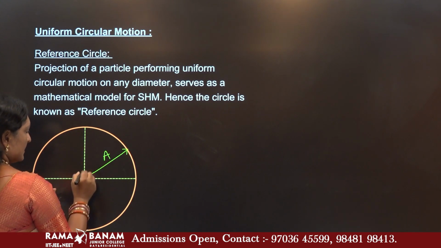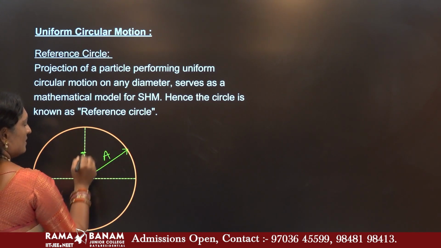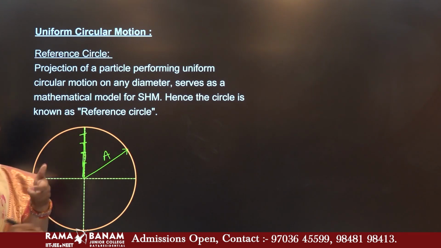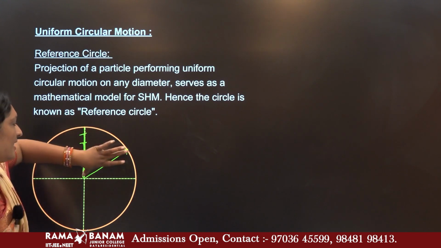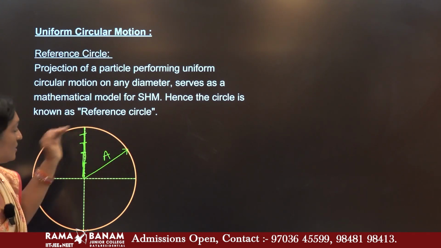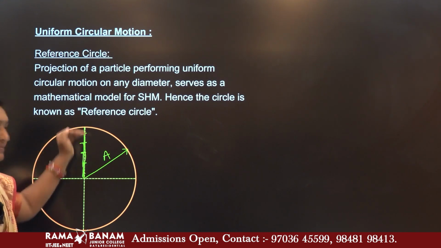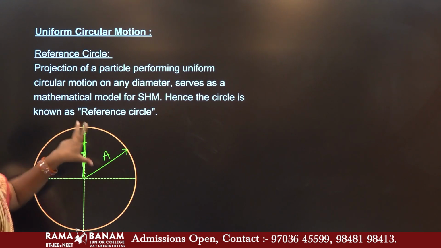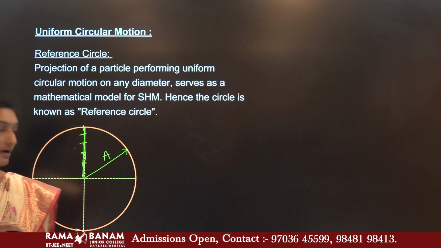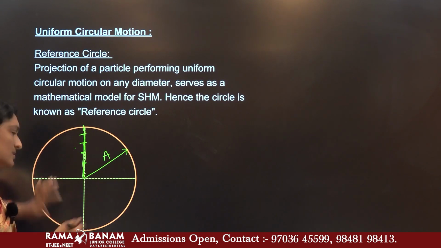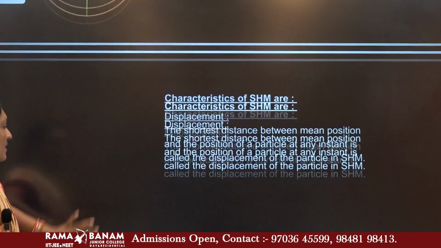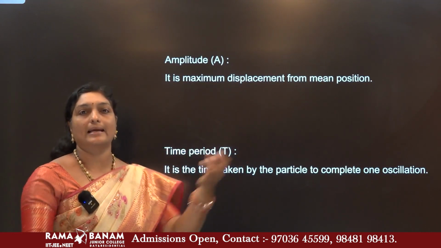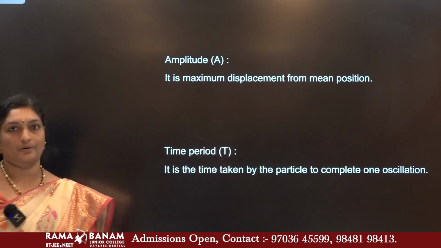And the same thing, see, the particle can move from here to here, here to here, here to here, anywhere. But among all these lengths, which is the maximum? Its radius, and radius we have considered as A. So, what is the maximum displacement of this particle from its mean position? Up to its radius. The maximum displacement of the particle from its mean position is simply defined as the amplitude and is indicated with the letter A. So, what is amplitude? The maximum displacement of the particle from its mean position is nothing but your amplitude.